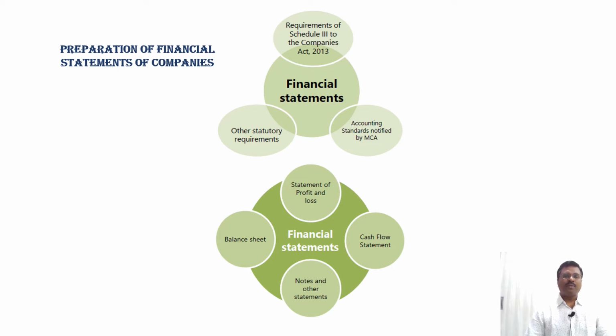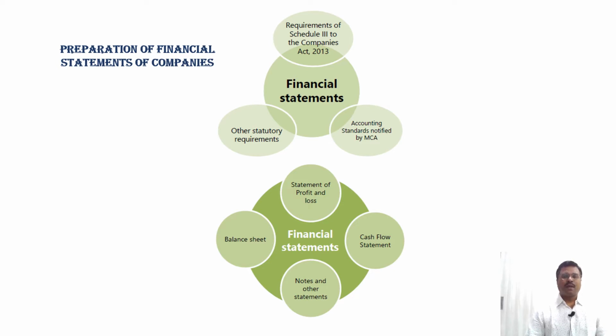Now, apart from these three statements, there are annexures like notes to accounts, which explain all the details with more clarity to persons who are viewing these statements. It may be a shareholder or a banker or any outside authority, which gives a true and fair view of the state of affairs of the company.